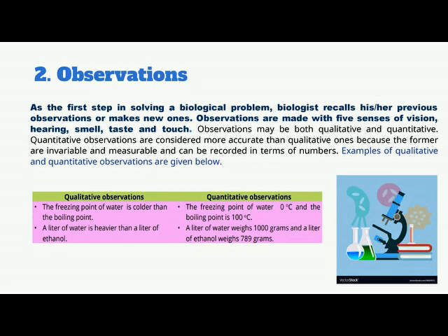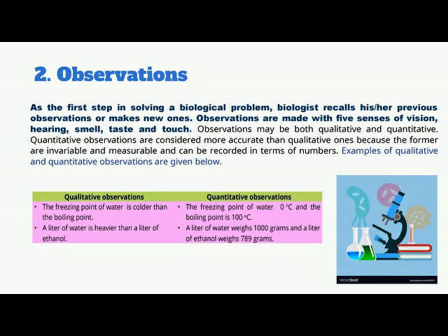Quantitative observations are considered more accurate than qualitative ones because the former are invariable and measurable and can be recorded in terms of numbers. Examples of quantitative and qualitative observation are given below. Quantitative observation we can measure and it is invariable, but qualitative observation we can't measure, or it is variable.